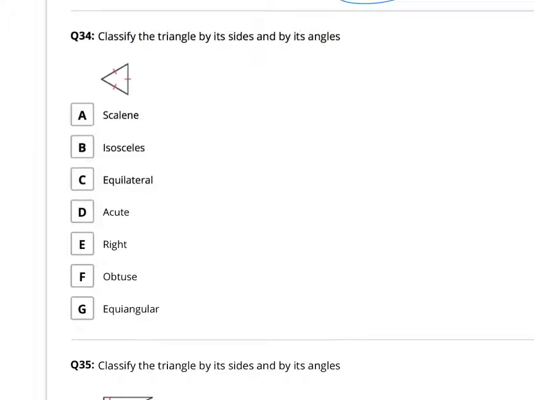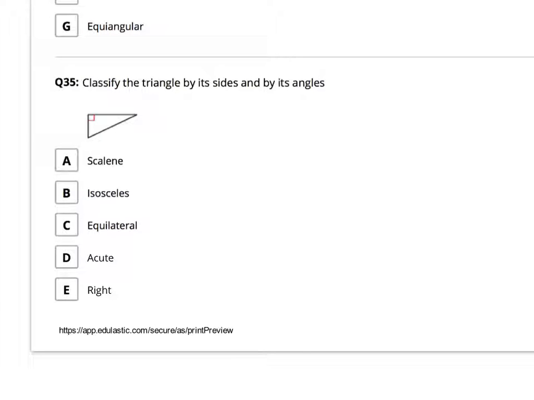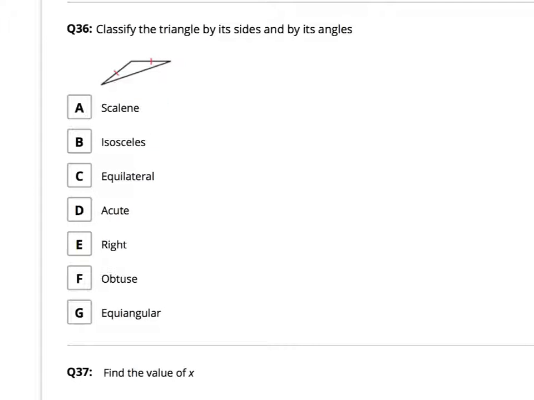Okay, question 34. This triangle has 3 tick marks on each side. Is it scalene, isosceles, equilateral, acute, right, obtuse, or equiangular? You choose. Okay, question number 35. Here's the triangle. Notice the right angle here. Scalene, isosceles, equilateral, acute, or right. Again, you're going to tell me what kind of a triangle this is. You got 2 sides that are equal. So scalene, isosceles, equilateral, acute, right, obtuse, or equiangular.